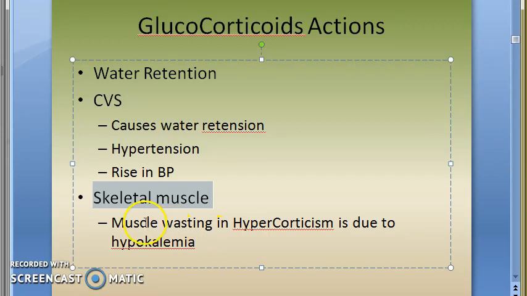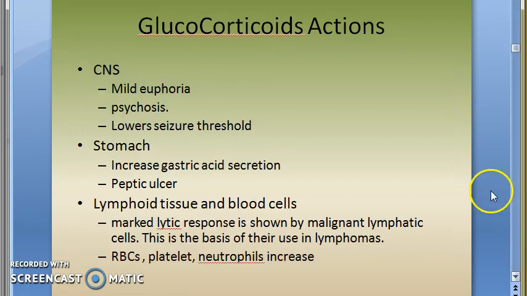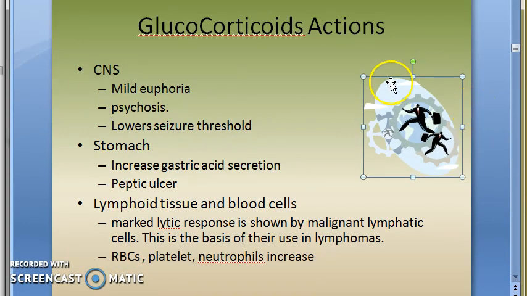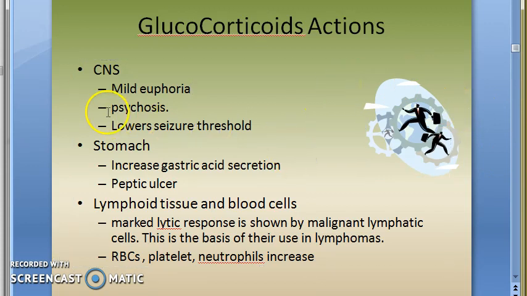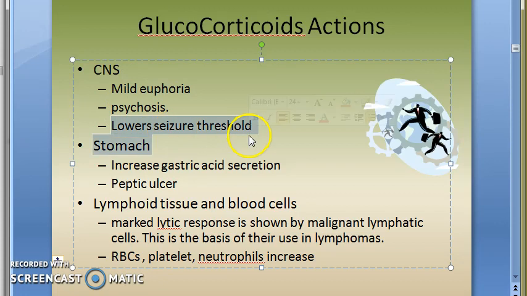Skeletal muscle wasting happens due to hypokalemia in hypercorticism. Even hypocorticism will cause muscle wasting and skeletal muscle weakness. Then coming to the CNS, steroids cause mild euphoria, psychosis, and they lower the seizure threshold, so you should not give them to epilepsy patients.